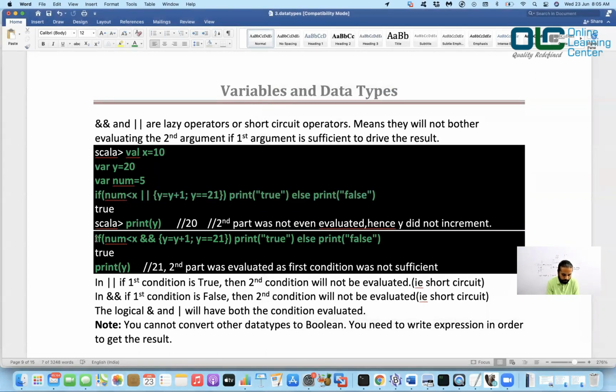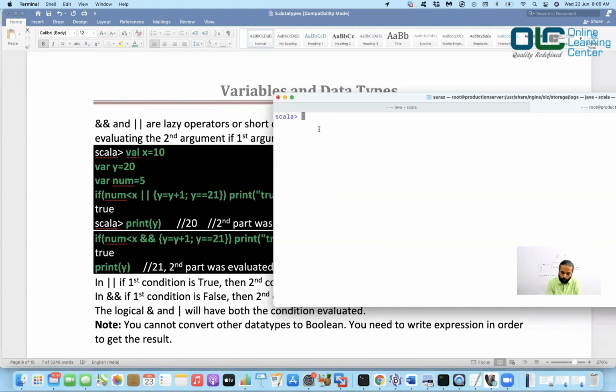Now we'll try to do the same thing. But this time what we'll do is we'll put a condition and. Okay. Remember the y value was 20 last time. Paste. Okay. Now see here. Num is less than x. What's the value of num? Num is 5. X is what? X is basically 10. So 5 is less than x.